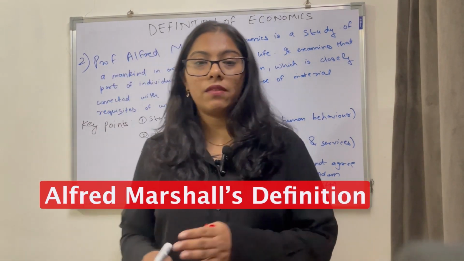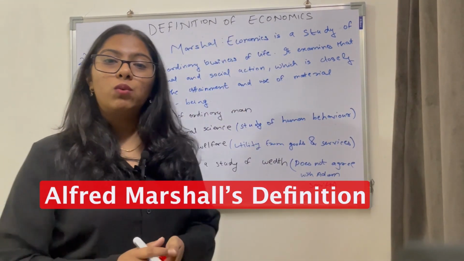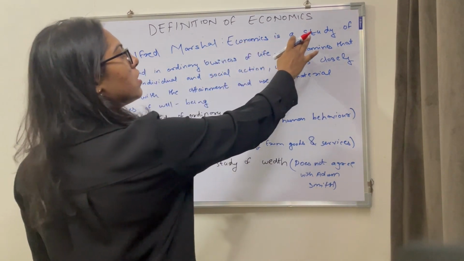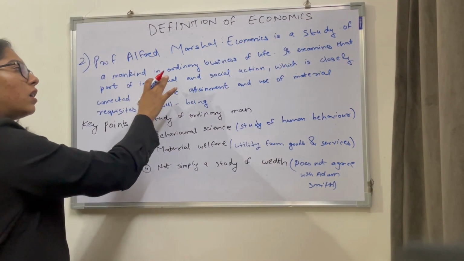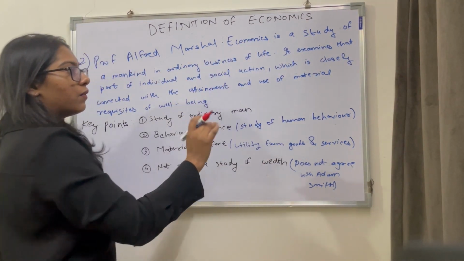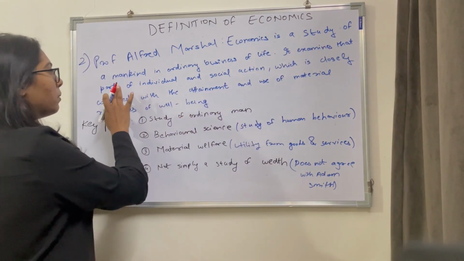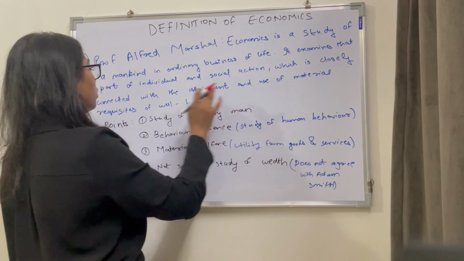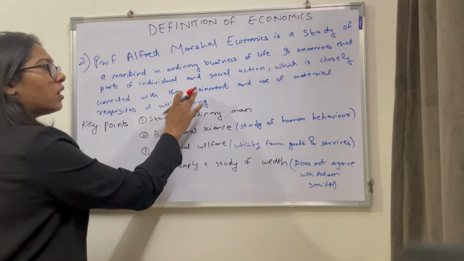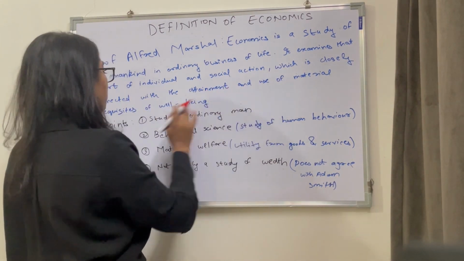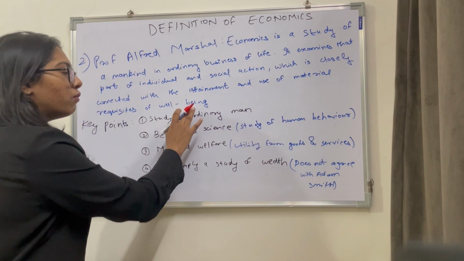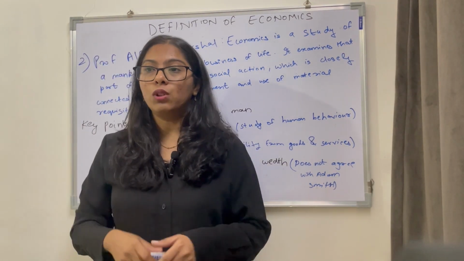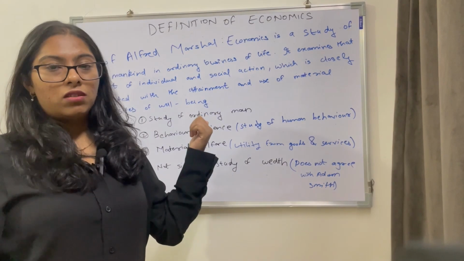Let's look at the second definition of Alfred Marshall, which was welfare oriented. Let's read it out first. Economics is a study of mankind in the ordinary business of life. It examines that part of individual and social action which is closely connected with the attainment and use of material requisites of well-being. Now you will have to learn this, okay?